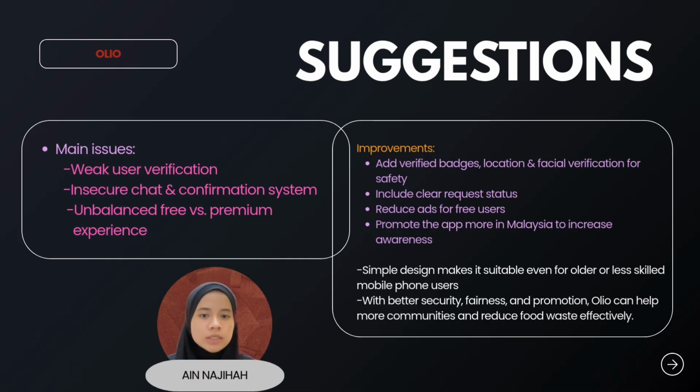With better promotion, stronger security, and fair access, OLIO can reach more people and make a big impact in reducing food waste and supporting communities. Overall, OLIO shows how technology can be used not just for convenience, but also to create kindness, connection, and positive change in society.